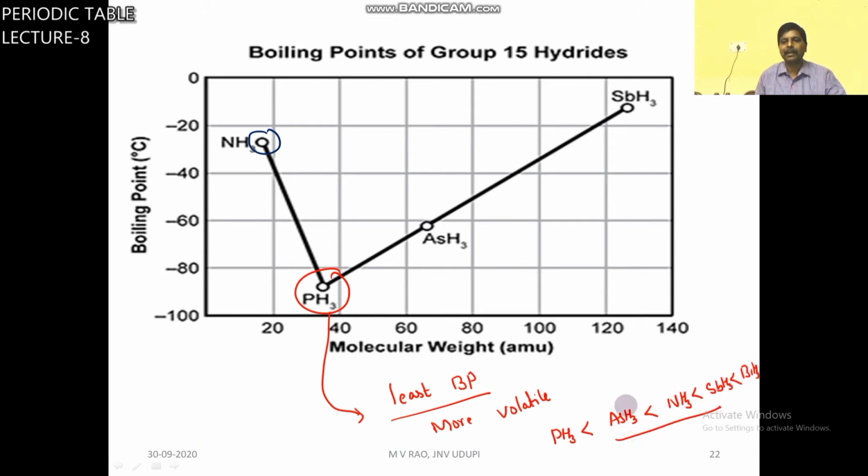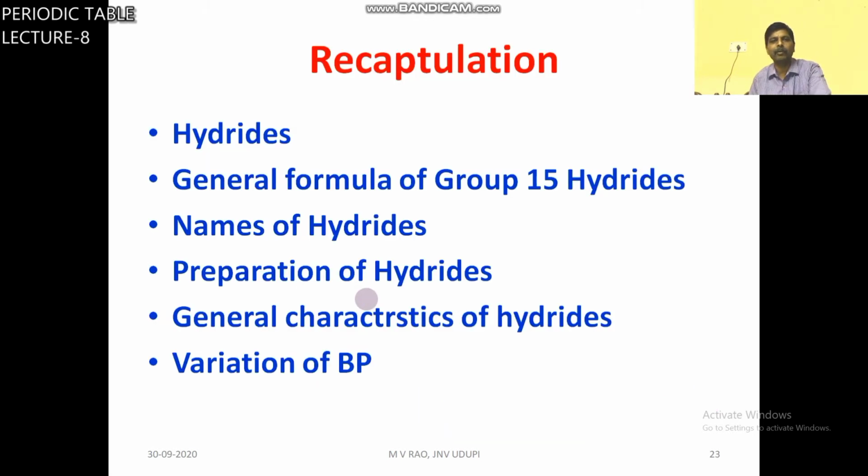So this is the order of boiling point. The more volatile hydride among group 15 elements is PH3. PH3 is the more volatile hydride. So up to now I explained these properties, the variation of boiling point.